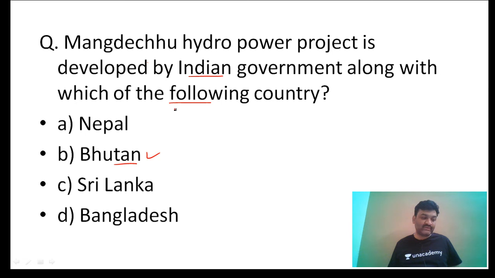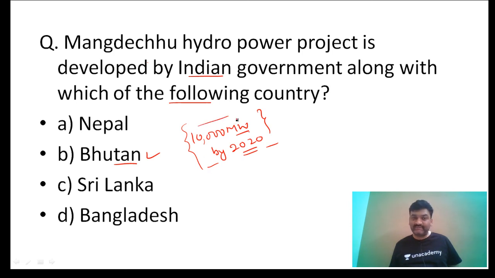Mangdechu hydro power project is one of the 10 planned hydropower projects in Bhutan by the Government of India, and it is going to generate 10,000 megawatt of power and will be operational by 2020. Most of the expenditure, the cost of construction of these projects, is borne by the Government of India, right?